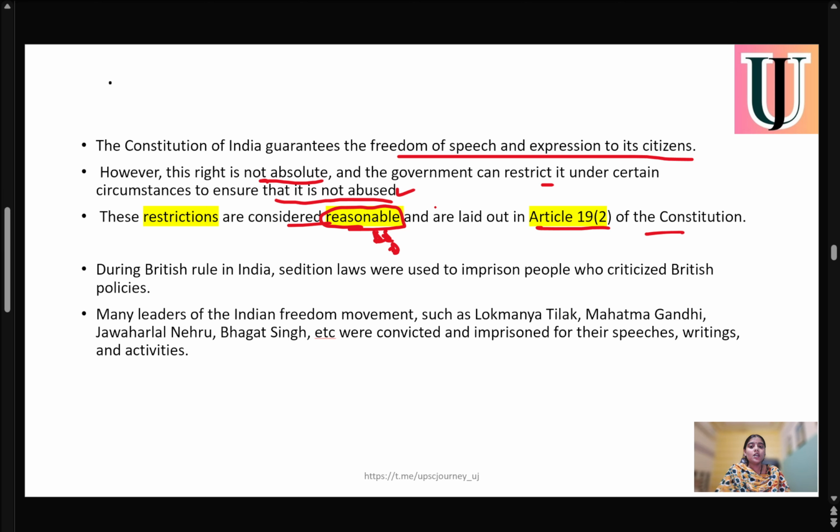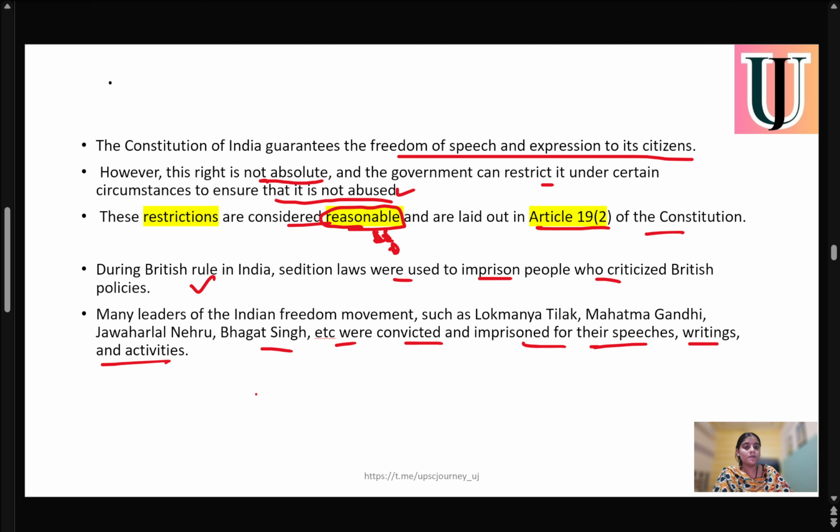During British rule in India, sedition law was used to imprison people who criticized government policy. As we have seen, it was formed in 1870. During that time, it was used by the British government to imprison people who criticized British policies. And during that time, many leaders of the Indian freedom movement, such as Lokmanya Tilak, Mahatma Gandhi, Jawaharlal Nehru, Bhagat Singh, etc., were convicted and imprisoned for their speeches, their writing, and their activities.